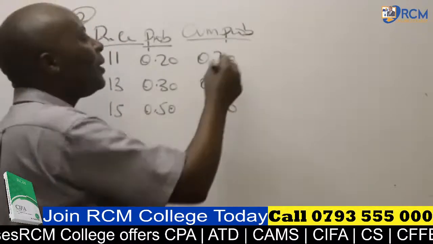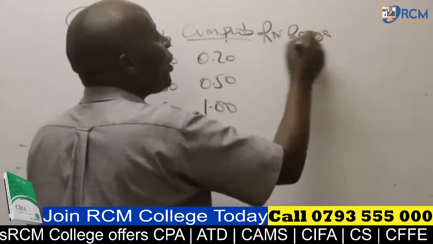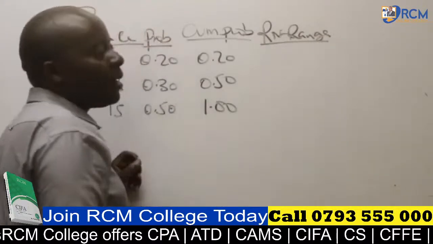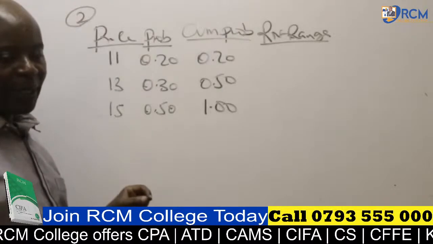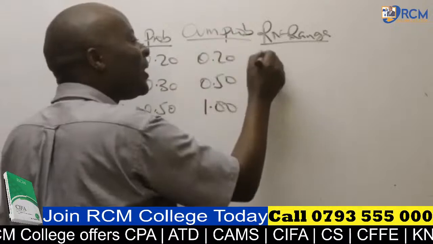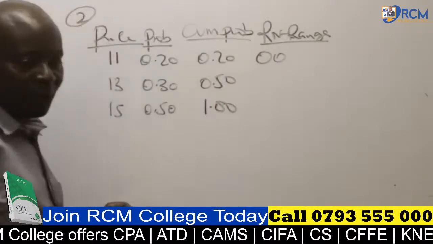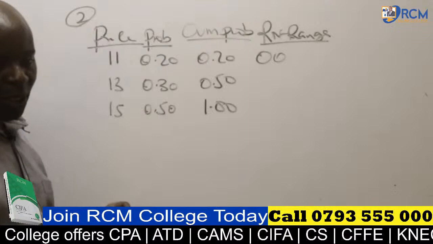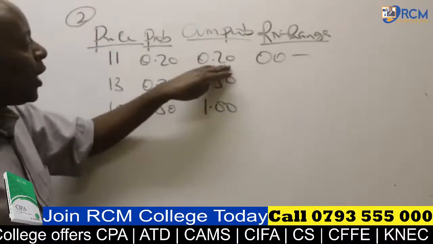After that, ladies and gentlemen, you will come and give us what we call random number ranges. Thank you very much, Josephine, I've already seen your figures. Remember the first range must begin, but now you can't say 0. It has to be 00 because of the 2 decimal places. So we have here 00 all the way to the upper limit. The upper limit here will be 20.